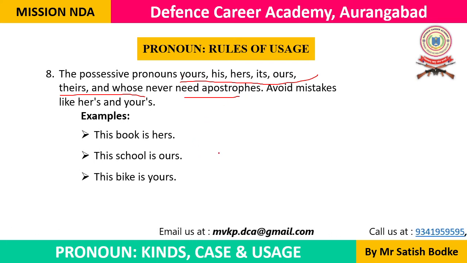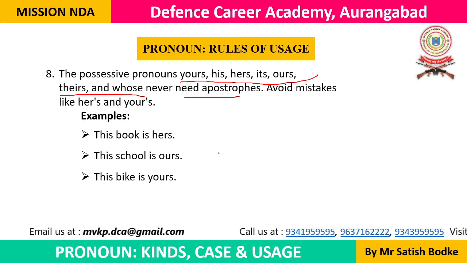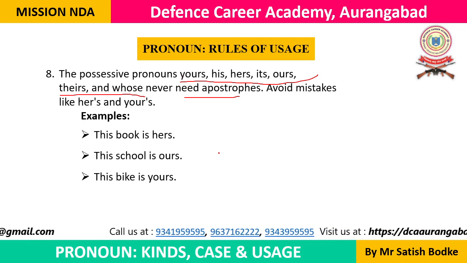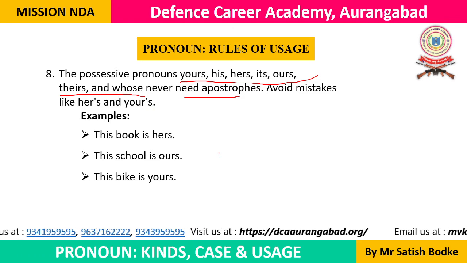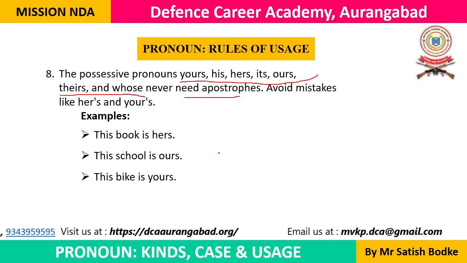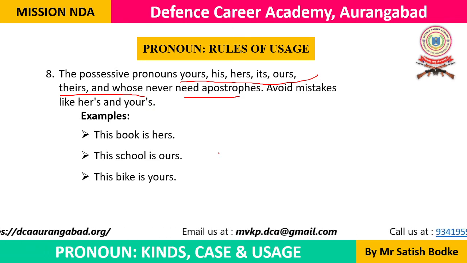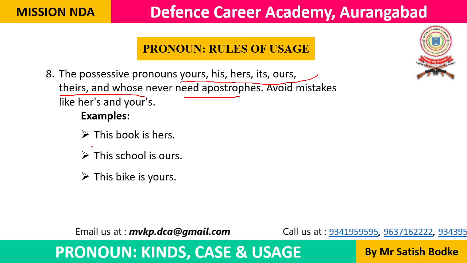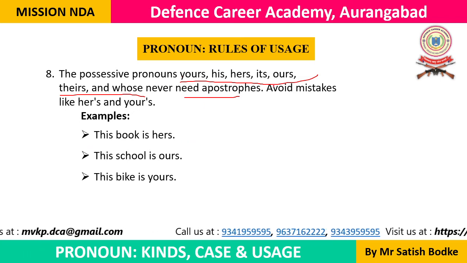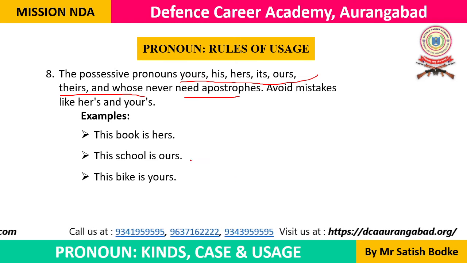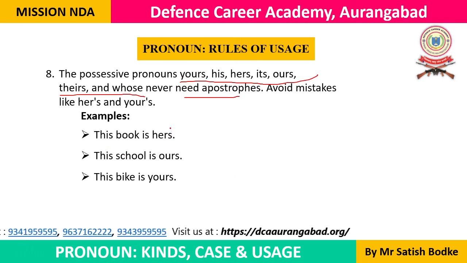These are not nouns to make them possessive by adding apostrophe mark. If it is a noun, we make it possessive by adding apostrophe s, but we don't use possessive pronouns with apostrophe marks. This book is hers.